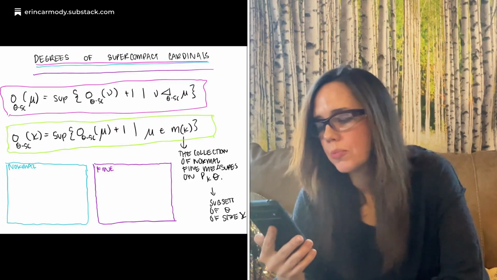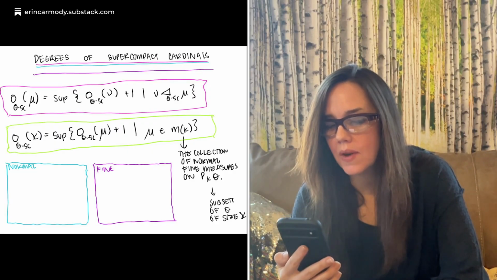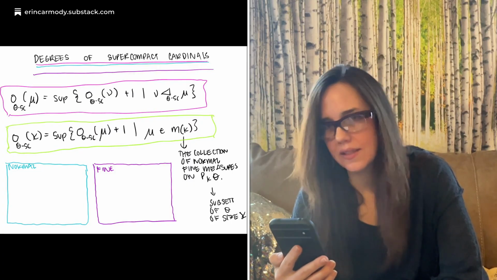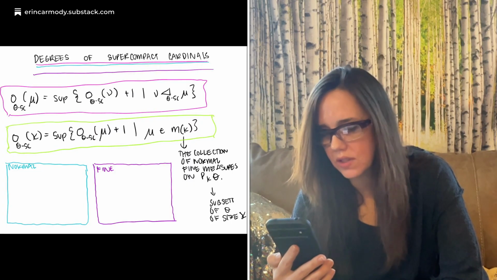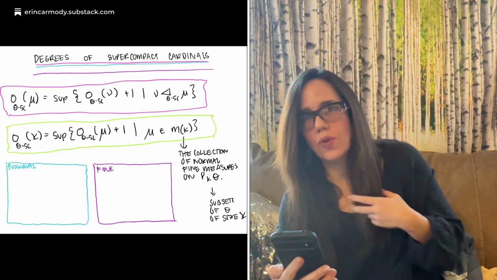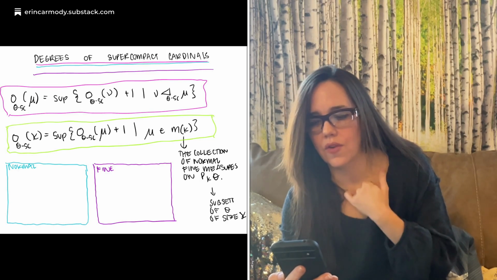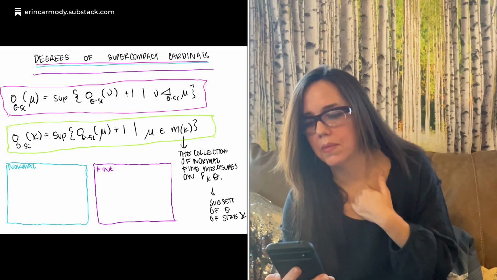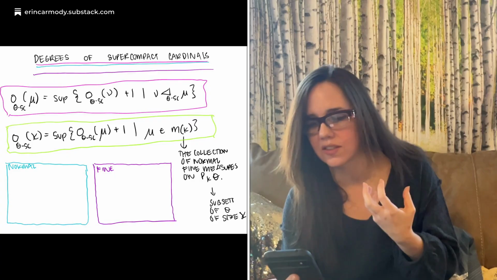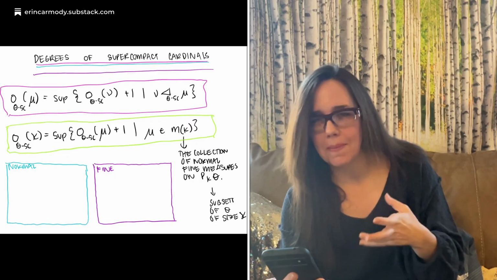So it's the supremum of all of the orders of all the nu that are less than it in this Mitchell relation, plus 1. And then finally the Mitchell rank for theta supercompactness for kappa is the supremum of all of the orders of all the measures in M kappa.